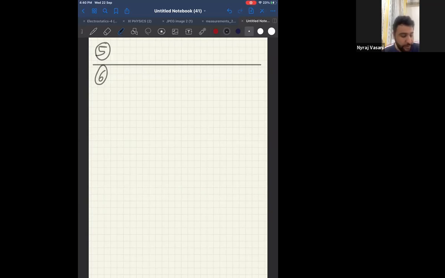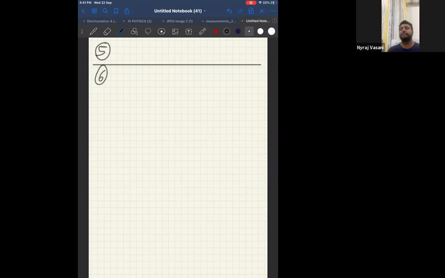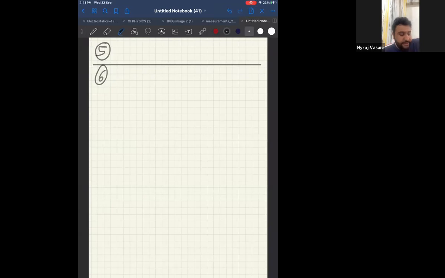at absolute 0, it behaves like a conductor. Completely false statement. What should be the right statement? The right statement should be that at absolute 0, it behaves like an insulator. But here they have said it behaves like a conductor. Therefore, option D is the right option because it is wrong, because they have told us to select the wrong option. Understood? Therefore, question number 6 answer is D. Start with question number 7.